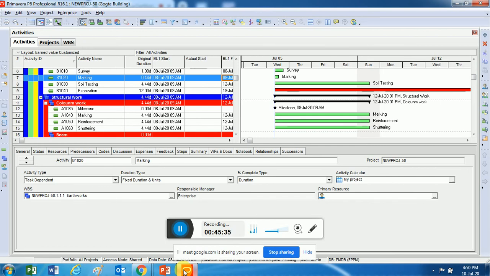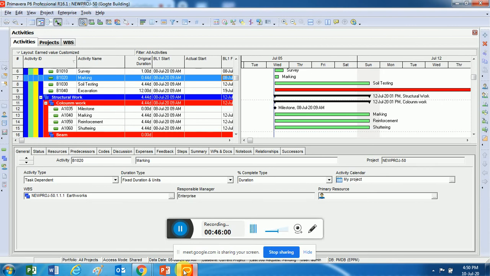Finish to start. There is also start to start, for which I gave an example of electrical and plumbing. Both activities have to start simultaneously. It is called a start to start relationship: the moment activity A starts, activity B also has to start on the same day. The third type of relationship is finish to finish.